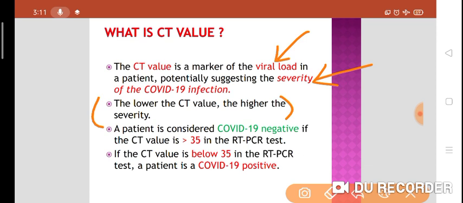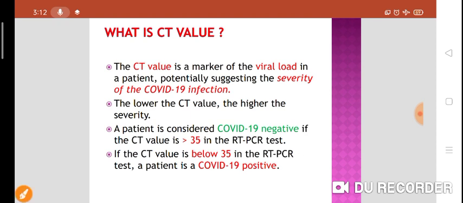A patient is considered COVID-19 negative when the CT value in the RT-PCR is more than 35, and when the CT value is below 35 in the RT-PCR, a patient is COVID positive. Now please pay attention to what we are going to tell.